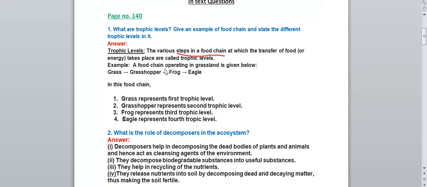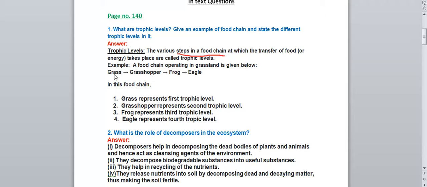This is the example of a food chain which is there in the grassland. For example, grass is present in the grassland. Grass will be eaten by the grasshopper. Next, grasshoppers will be eaten by the frog, and at last, the frog will be eaten by the eagle. Now we'll explain this food chain. First of all, grass represents the first trophic level, right?